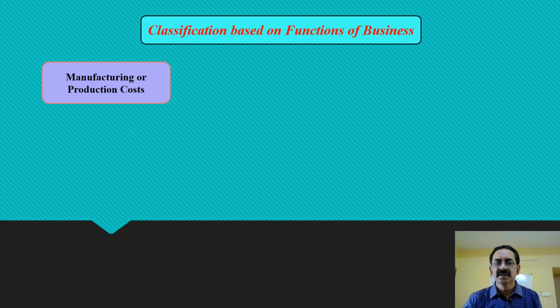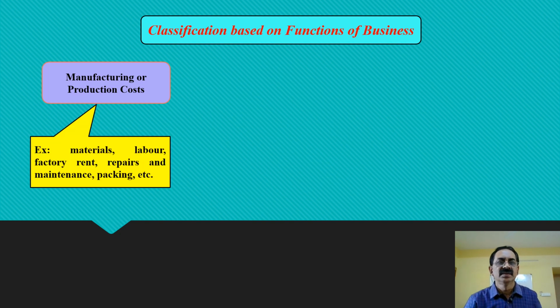So here all the costs that may be material, labor, or any other expenditures which may be direct or indirect, are incurred and recorded in the production place. That's why they are called manufacturing or production costs. It is also based on the function, that is on the basis of the production function of the business. Example: material, labor, factory rent, repairs and maintenance, packing, etc. So these are all exclusively incurred in the production or manufacturing function of the business.